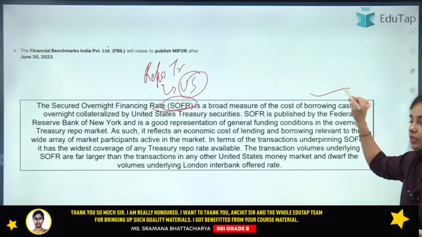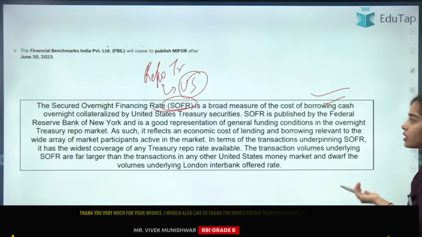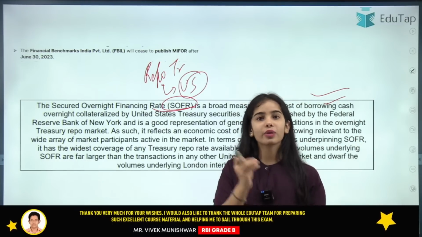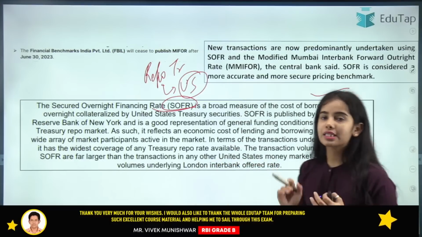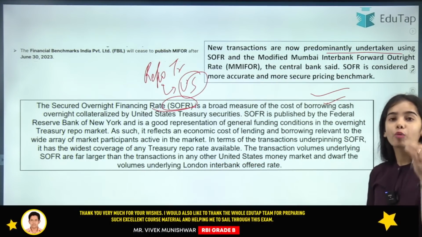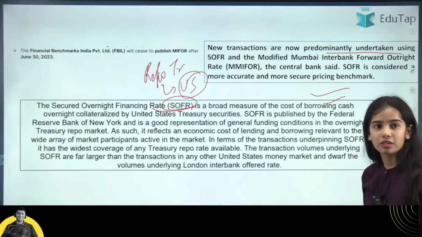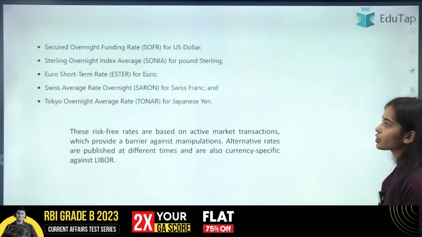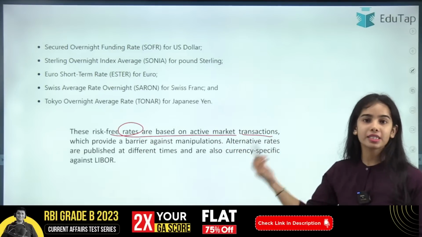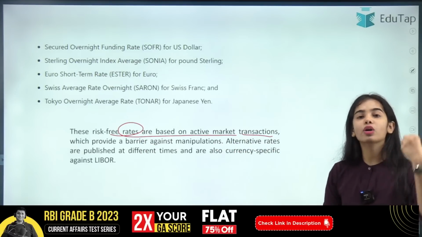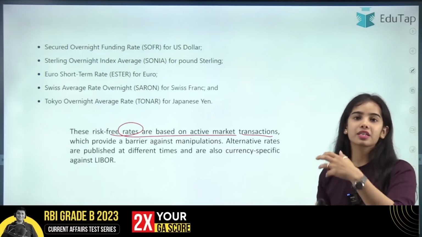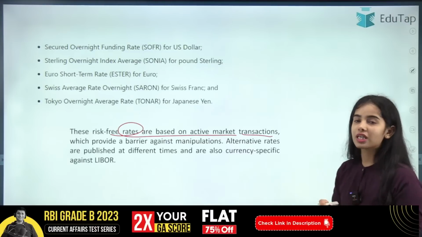You can read it here, and I have also taken a session on this. So if you have any confusion about the complete LIBOR news article, then you can go and see that session. So new transactions are now predominantly undertaken using SOFR and the modified MIFOR. Modified MIFOR is dependent on SOFR. First of all, these are risk-free rates and they are based on active market transactions. The SOFR is dependent on the repo transactions in the US market, done by the Federal Reserve and the banks.